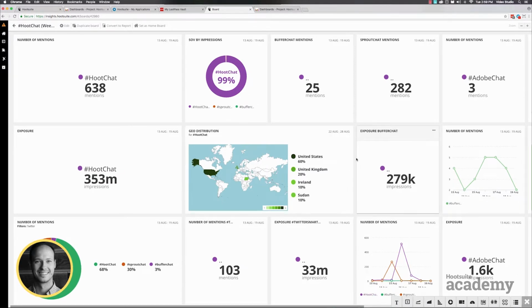You can see that we have a lot of different tiles set up here, tracking a little bit of everything. So I'm tracking mentions for our competition, mentions for the other competition, and how we do with Twitter Smarter, which is a Twitter chat that we take part in every Thursday as well. So I'm seeing how successful those chats are in association with how we're doing. This is a number of mentions. You can't see it here, but it's a number of mentions of Twitter Smarter and Hootsuite. So this week we had 103 mentions of people using the hashtag Twitter Smarter and then also mentioning Hootsuite. So that's a good sign.